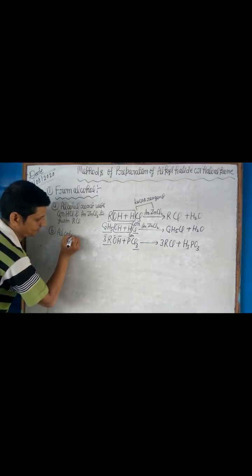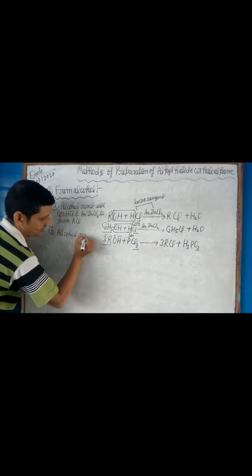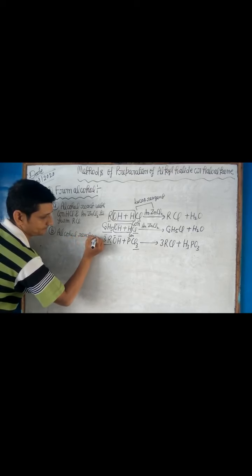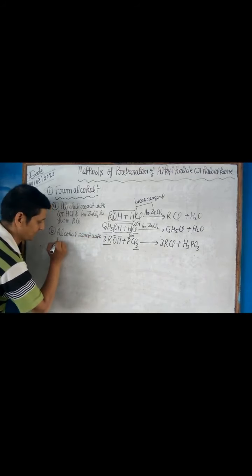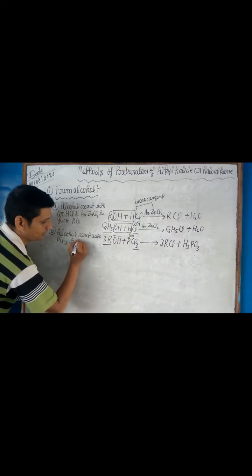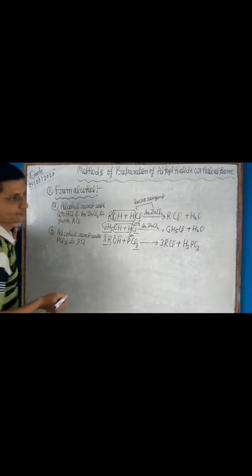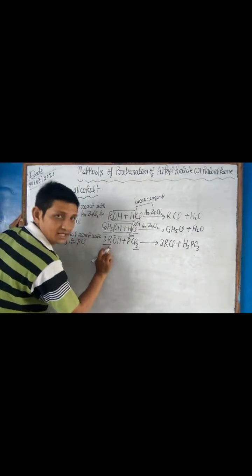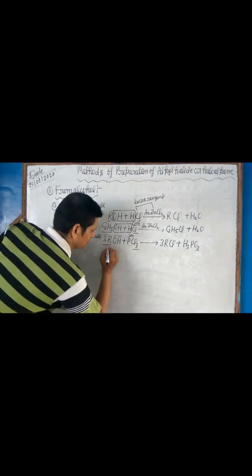So in the second part, alcohol reacts with phosphorus trichloride to form alkyl chloride. In the place of R we can take C2H5.